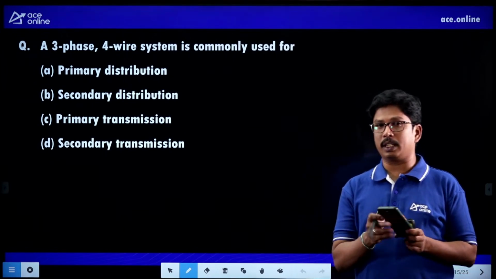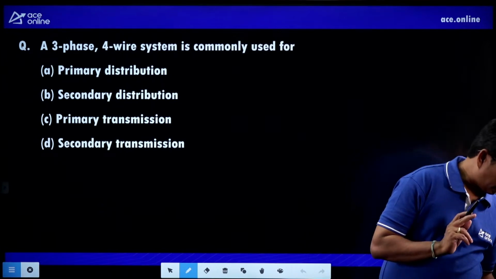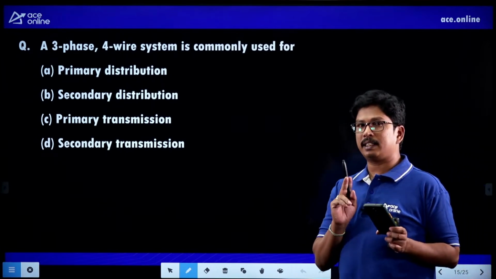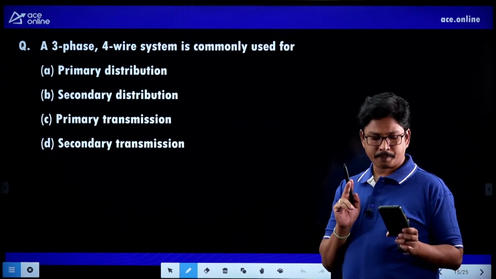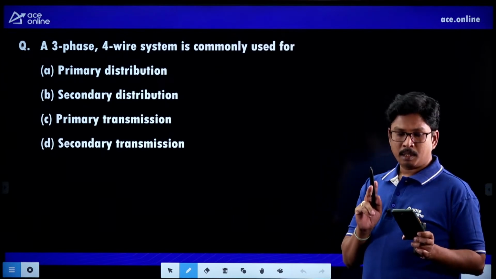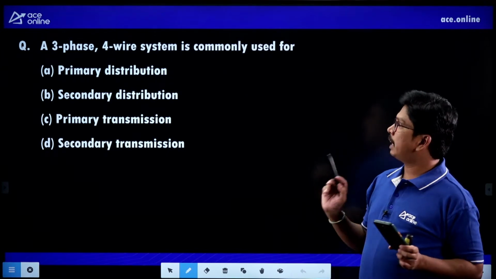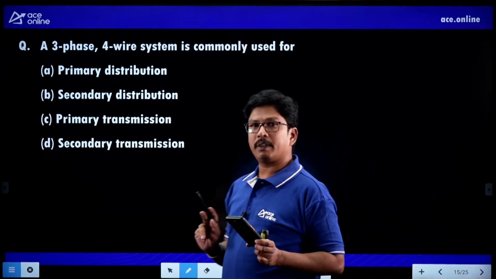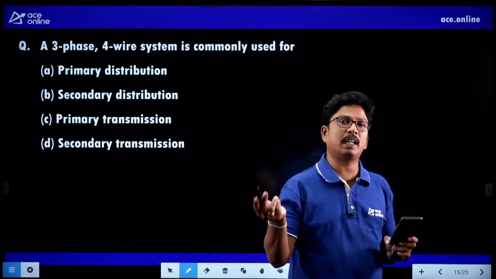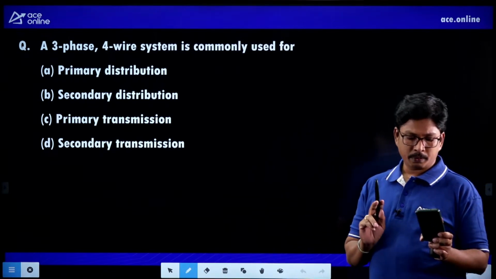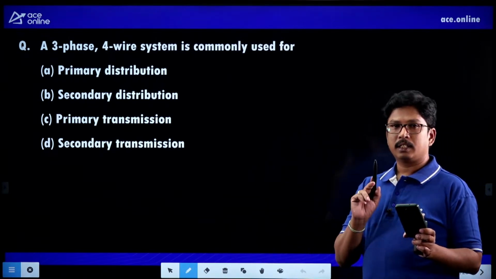Economical means 3-phase 3-wire only. Durga Prasad, 3-phase 3-wire is economical. The number of conductors will be less. But even though it's not economical, we have to go for the 3-phase 4-wire system whenever you are having 440 volts, to connect single phase loads for 440 volts.